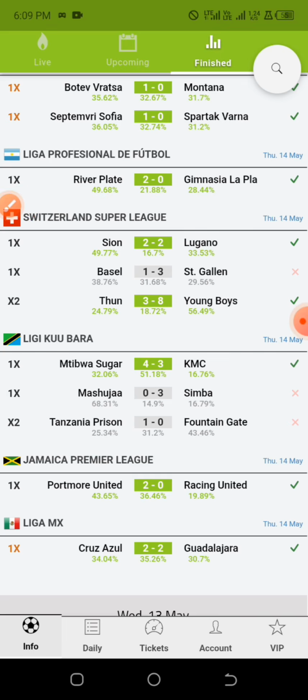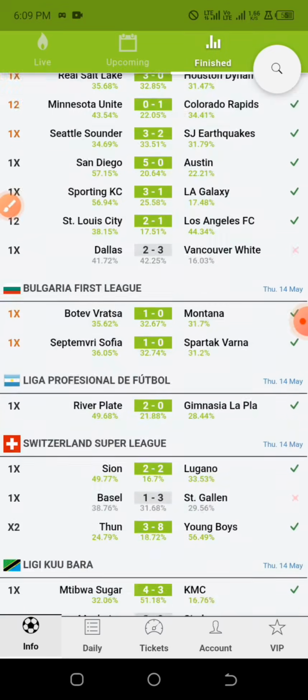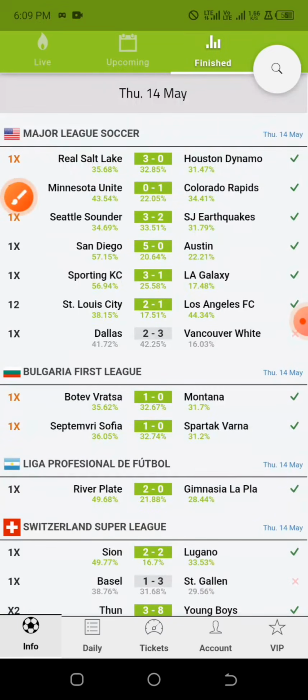Now, if you guys look at it very well, you will notice that this app is predicting double chance for us, but we have three markets under double chance. We have the 1x, we have the 2x, and we have home or away, which is 12. That is home win or away win, no draw. But if you look at it, it is not very common with this particular app.